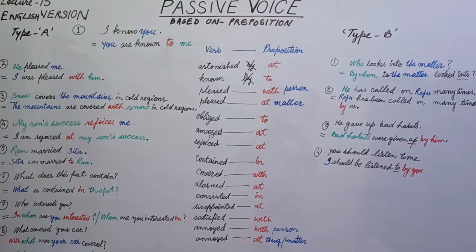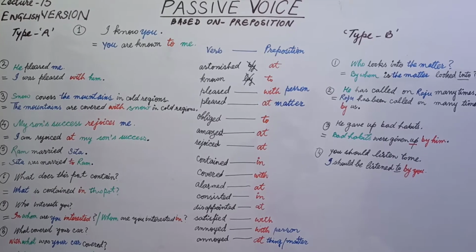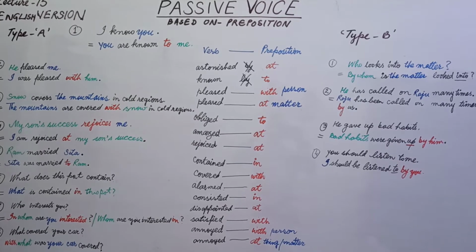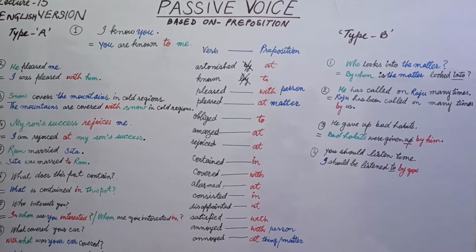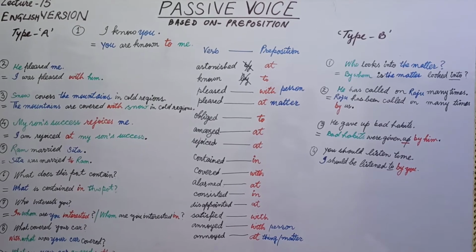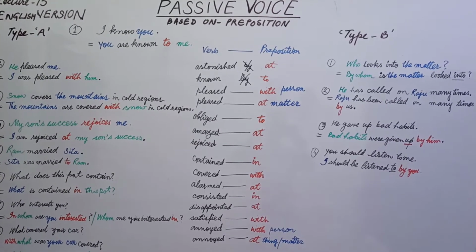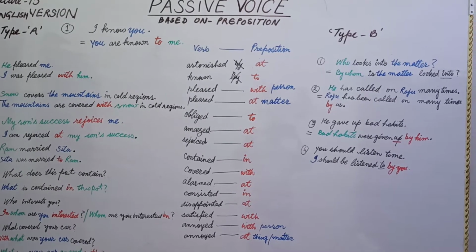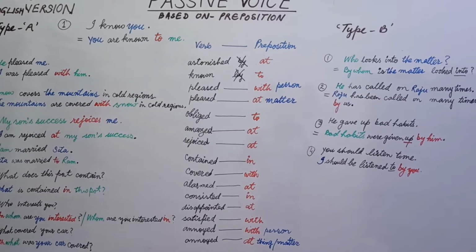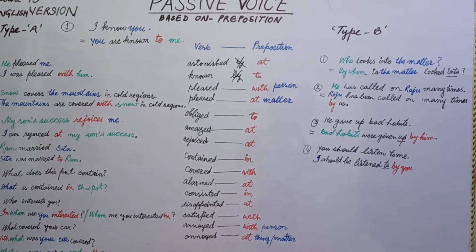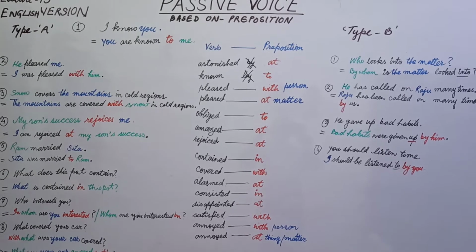In type A, we have tried to teach you passive voice which are based on some certain verbs, and these verbs take some certain prepositions, and we have enlisted those verbs which have some certain prepositions for you. Now in type B, we have used phrasal verbs, and you know what are phrasal verbs. We will discuss it after teaching type A.